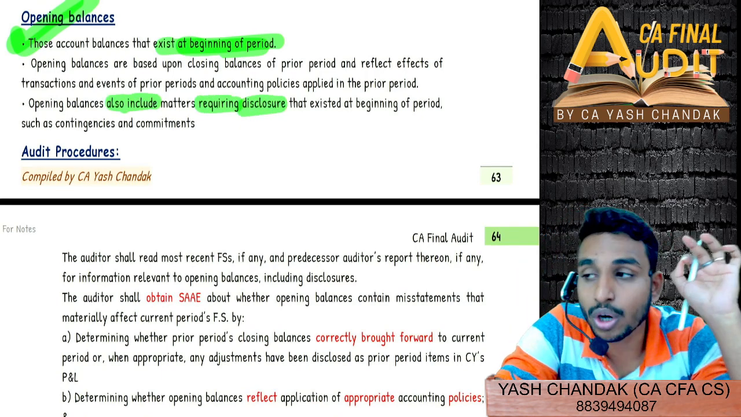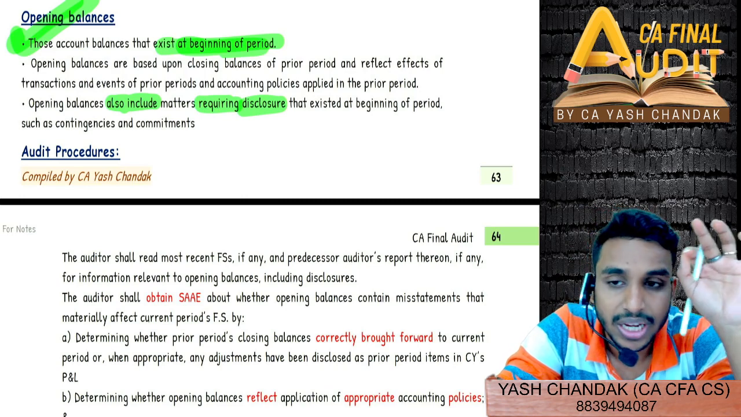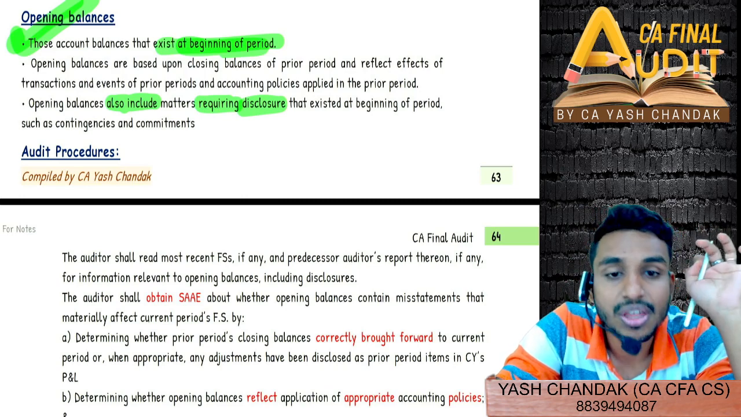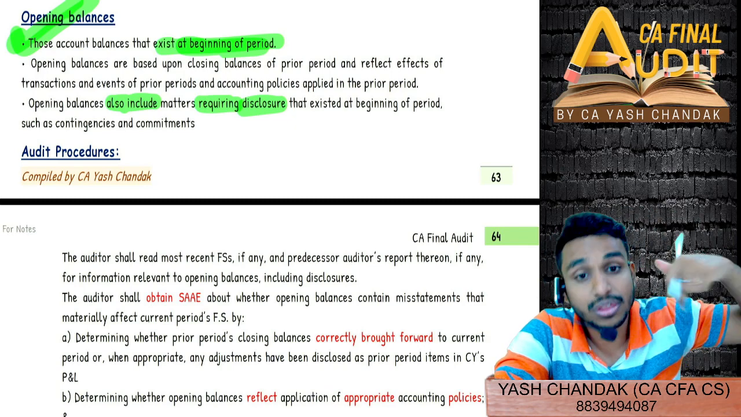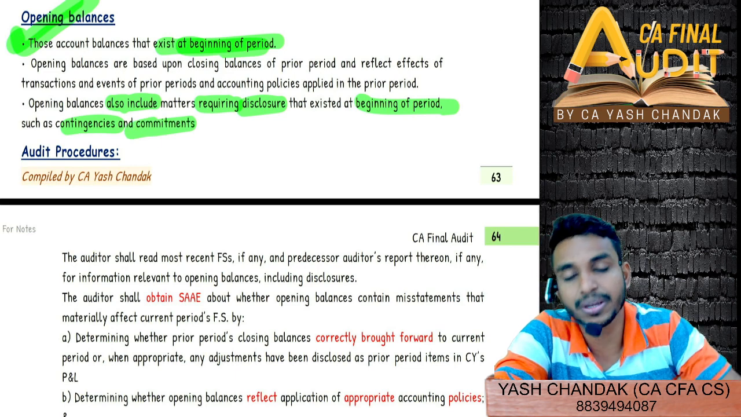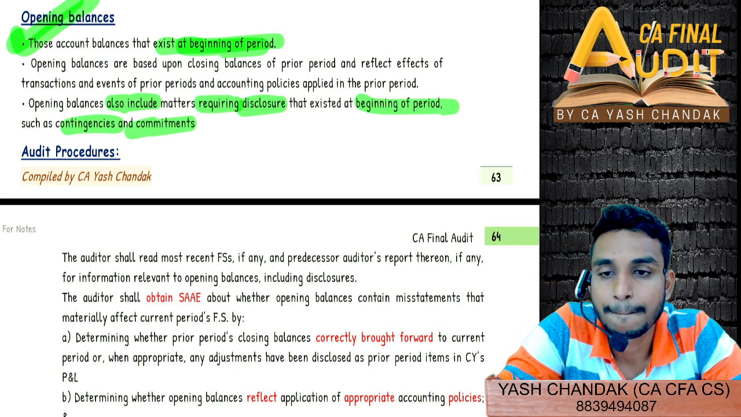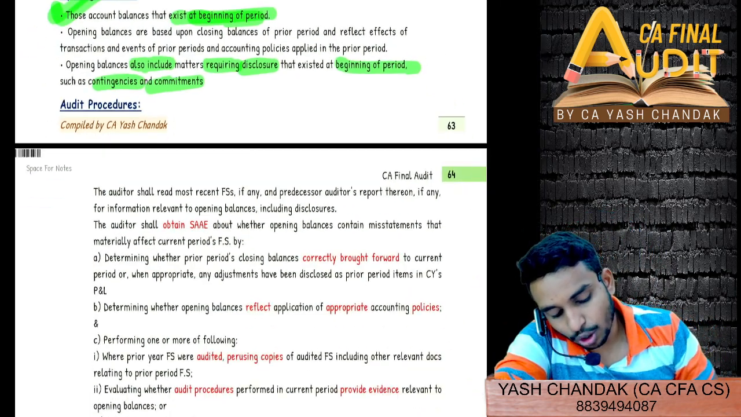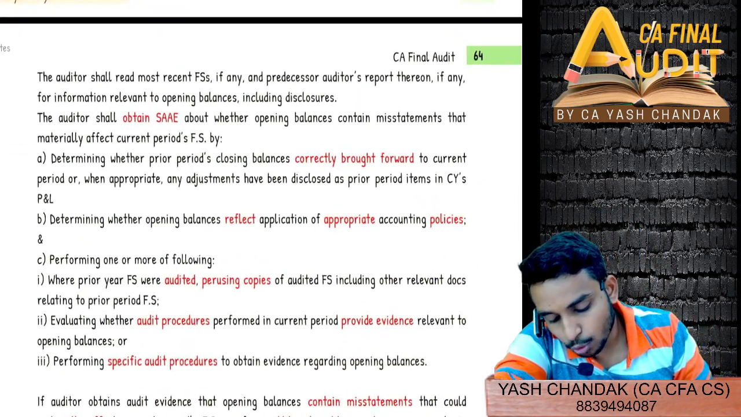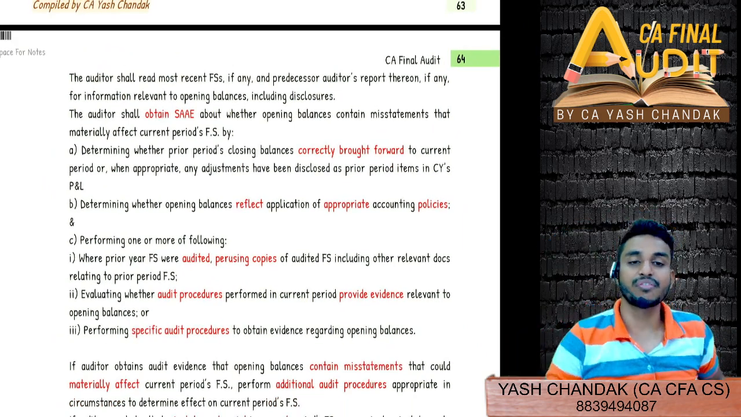So it not only includes financial statement line items, FSLI, but it also includes notes to accounts and disclosures that exist at the beginning of the period, such as contingencies, commitments, notes, everything will come into opening balances. Now, as an auditor, what procedure are you required to perform? So pay attention. This is the most important part of this SA 510.